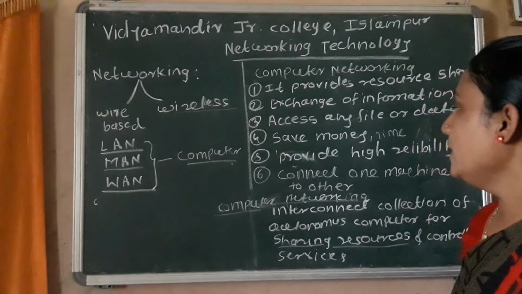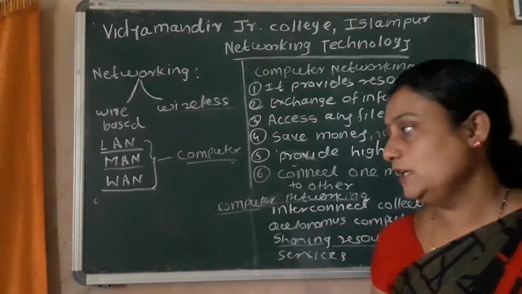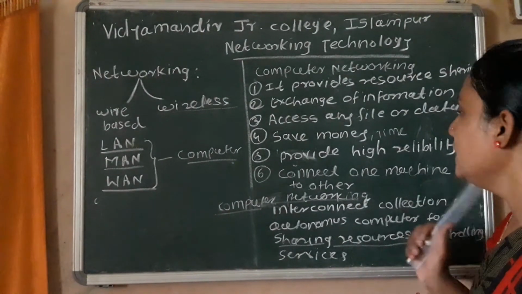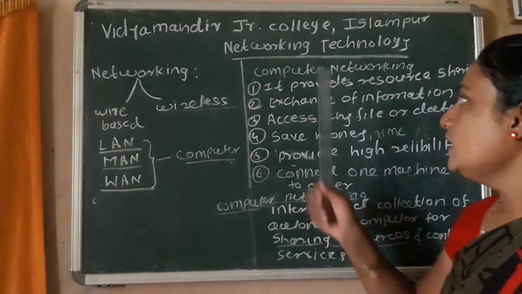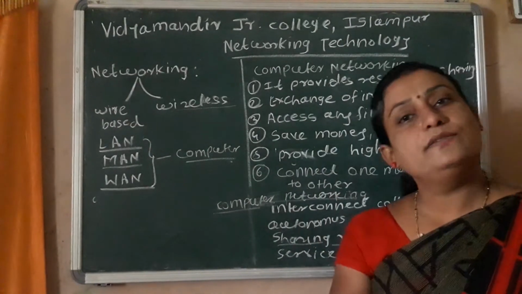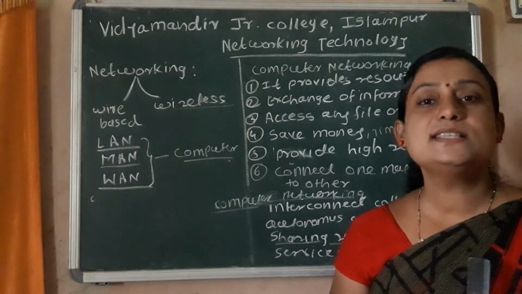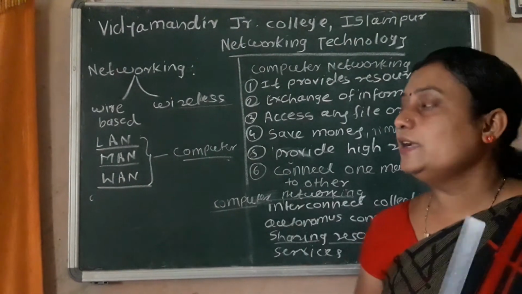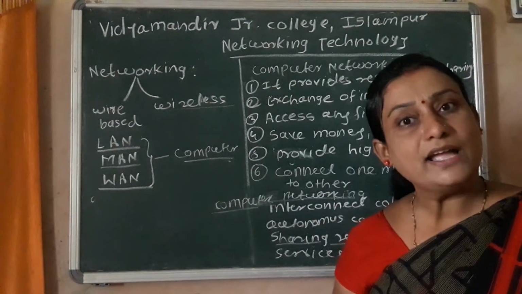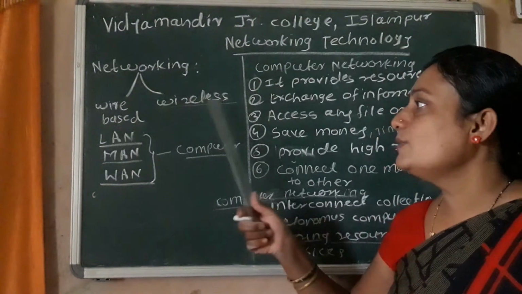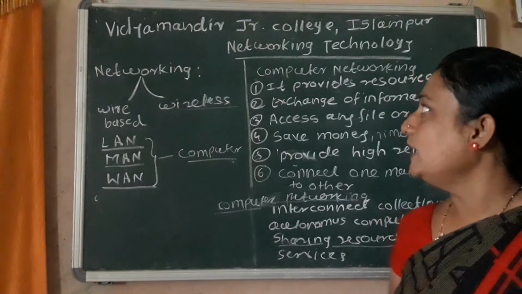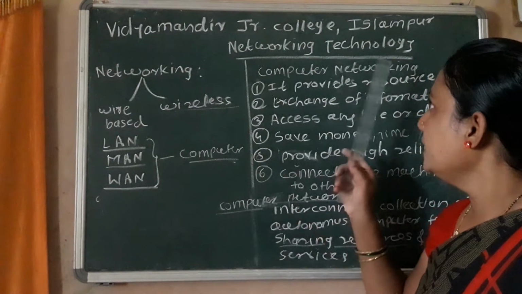The data can be accessed through another path from the network, so it gives high reliability. And the last one, computer networking connects one PC to another easily, between these two by a wire-based method as well as wireless media. That is a point of computer networking.